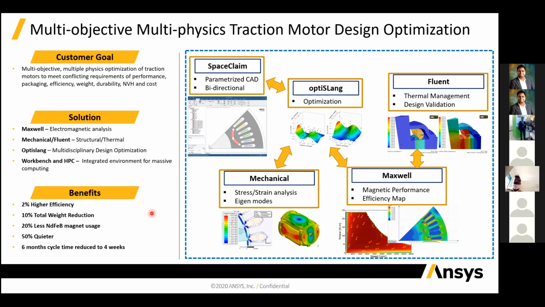This will give you benefits: you will increase your motor efficiency by up to 2%, and you will be able to reduce the overall weight of the machine by up to 10%. If you are using a permanent magnet, the magnet usage or size will also reduce, and you will be able to make your machine run quieter. This will also reduce your overall timing, because before going to hardware you require some simulation and results that validate your idea behind designing your electric vehicle.